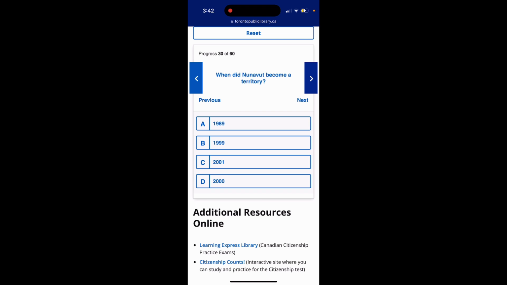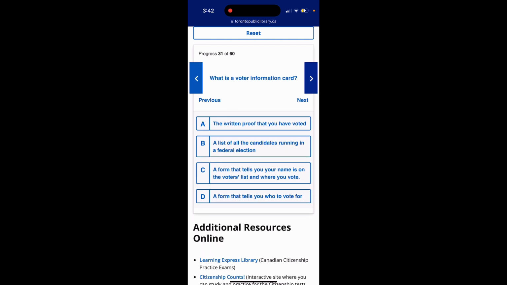Question 30. When did Nunavut become a territory? 1989, 1999, 2001, 2000. The answer is option B, 1999. Question 31. What is a voter information card? Option A, the written proof that you have voted. Option B, a list of all the candidates running in a federal election.